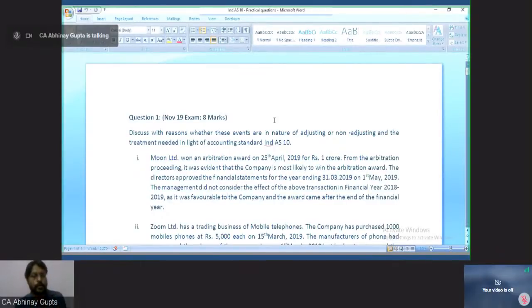So you only need to provide an answer: what is your opinion, that is, adjusting or non-adjusting, along with the reason why it is adjusting or non-adjusting. Then tell what the treatment is, how it will be adjusted in light of Ind AS 10. The question very clearly mentions Ind AS 10, you need to apply it. Okay.